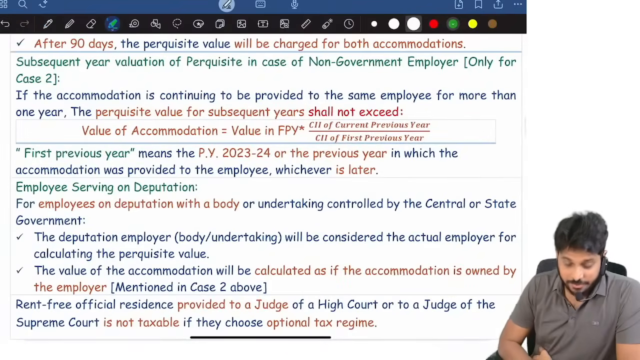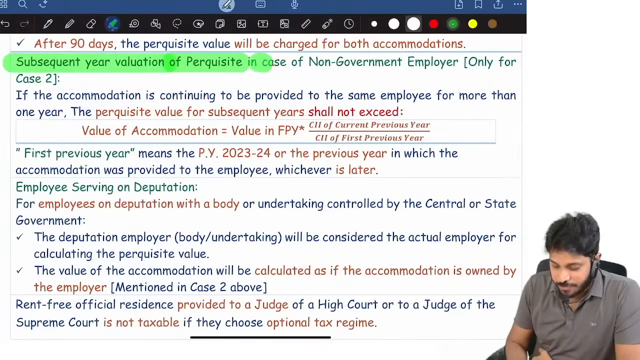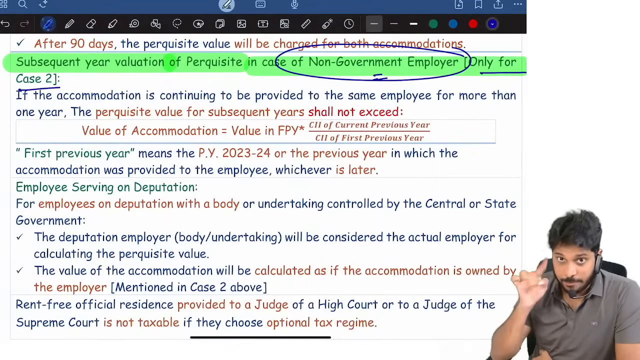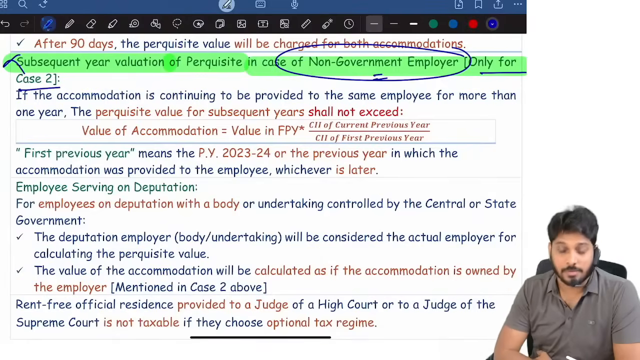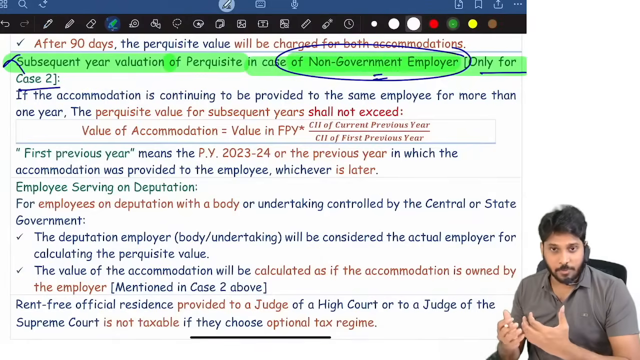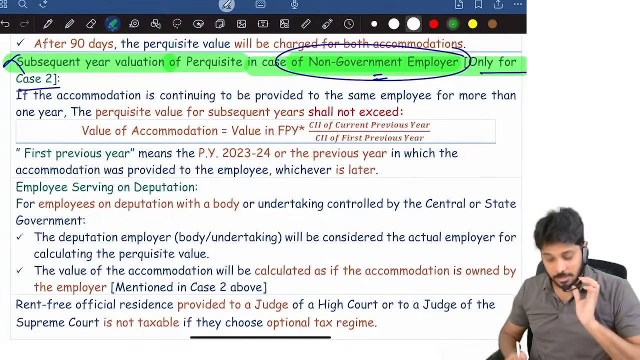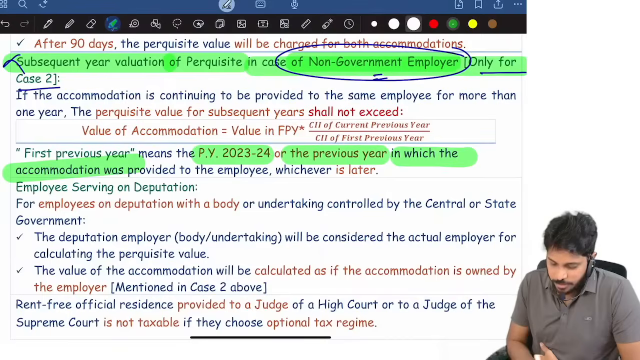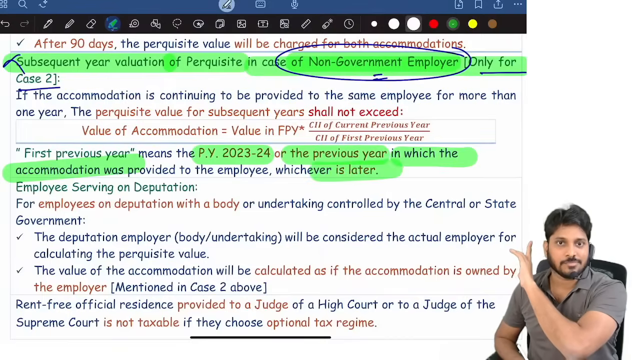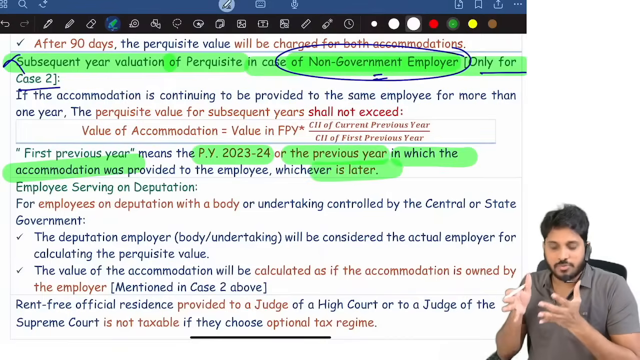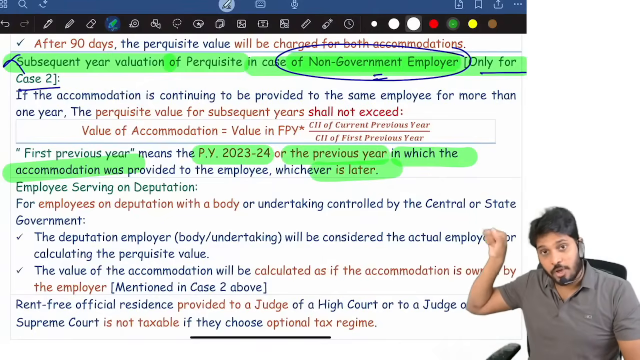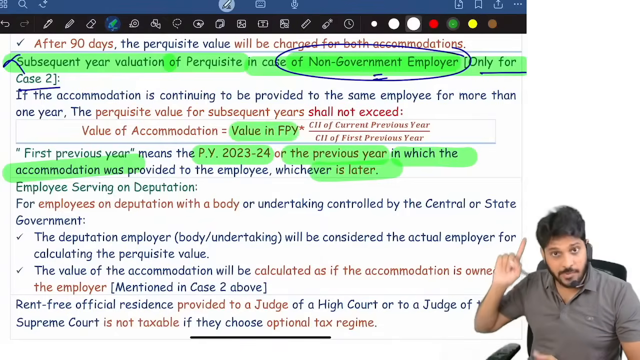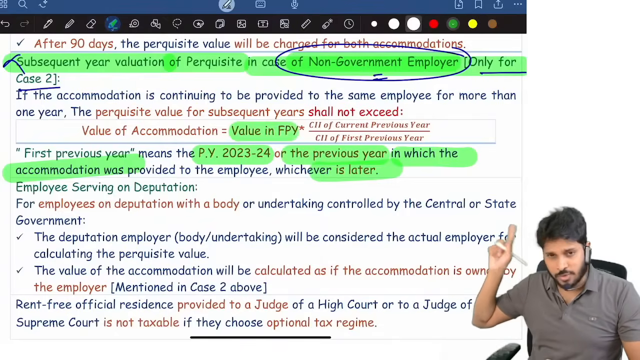Now here in this RFA, subsequent year valuation of perquisite in case of non-government employer, only for non-government employers. For government employers, this logic will not apply. For non-government employers, subsequent years. The first year is what, we will call it 23-24, or the previous year in which accommodation is provided, whichever is later. Okay. For example, we are doing the problem for 24-25. In 23-24 also the employee got RFA. Now in 23-24, what is the perquisite value? Identify. Value in the first year. 23-24 is the first year, no?